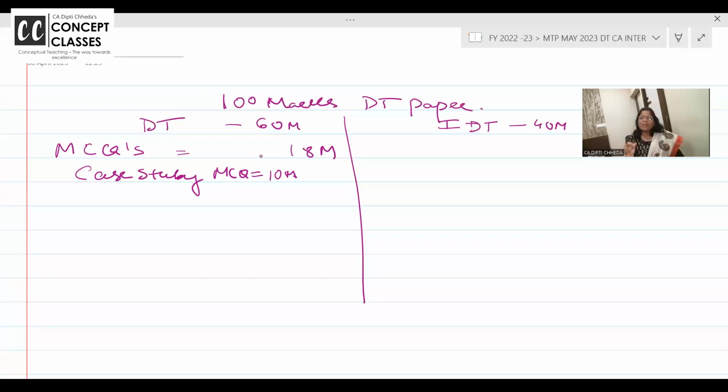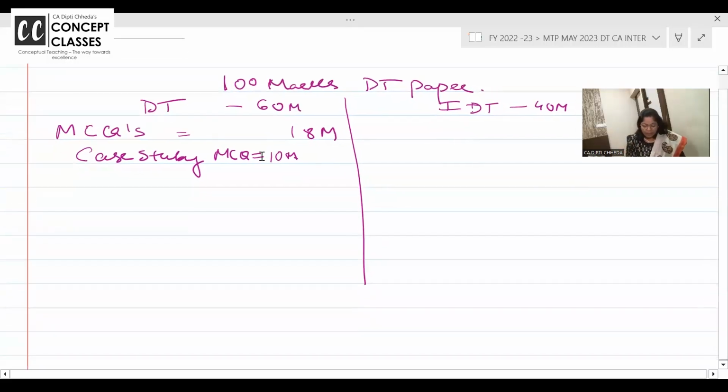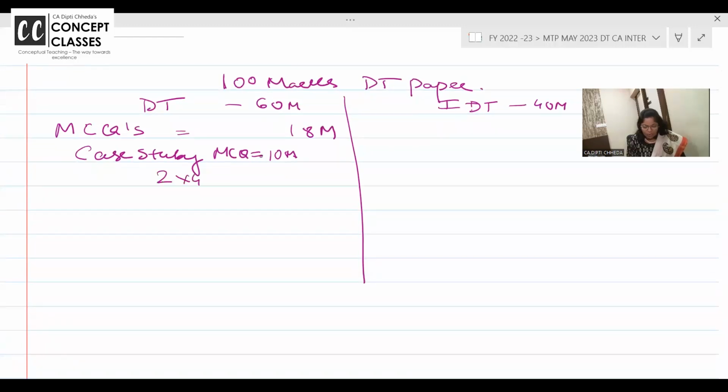What will be house property income? What will be GTI? How much deductions will be allowed? What will be total income? What will be tax? And so on. Remaining 2 into 4 or 1 marks are also other MCQs. So total 18 marks MCQs are there.